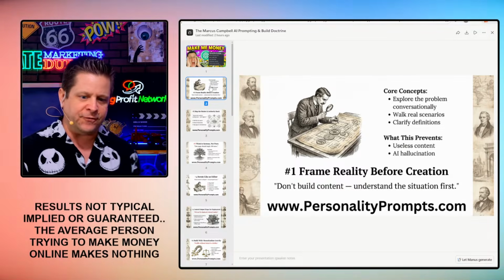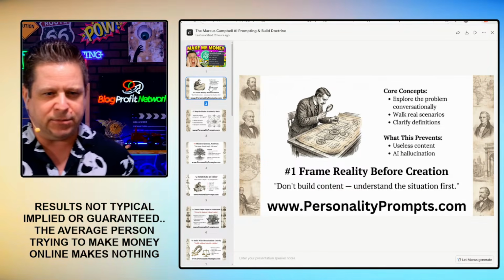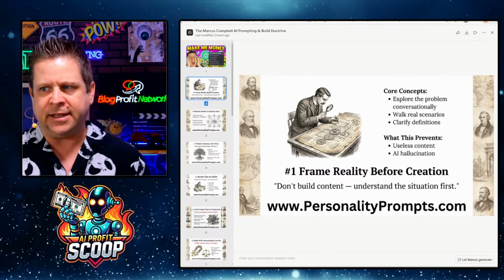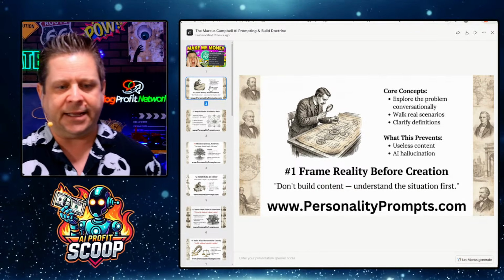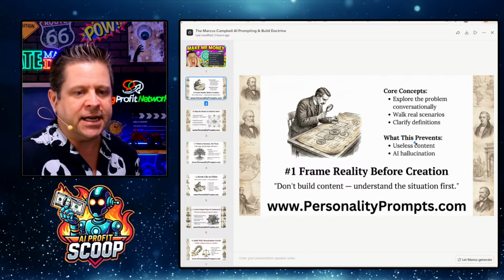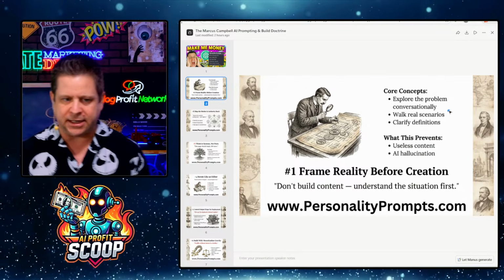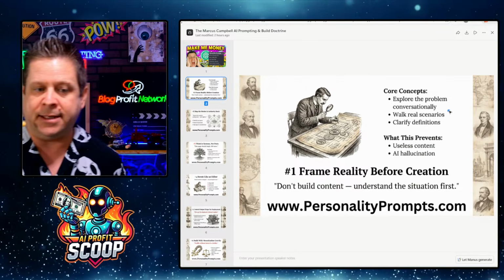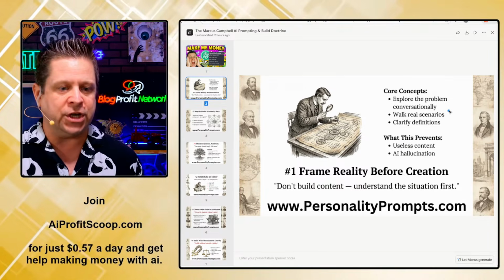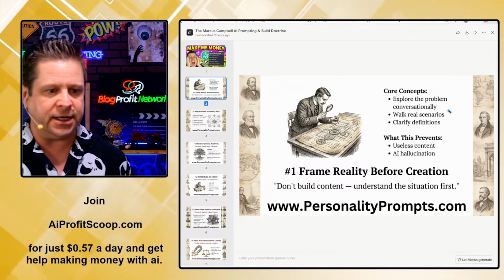If I can have it find things that don't seem to link together and find how they link together, boom, I've got something that will work well. What this does is prevent useless content. I would venture to say that 90% of the people trying to use AI to make content are making useless junk with AI hallucination and garbage.